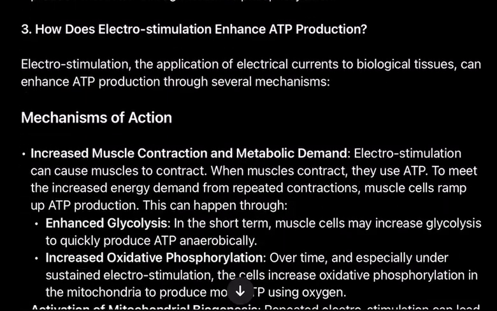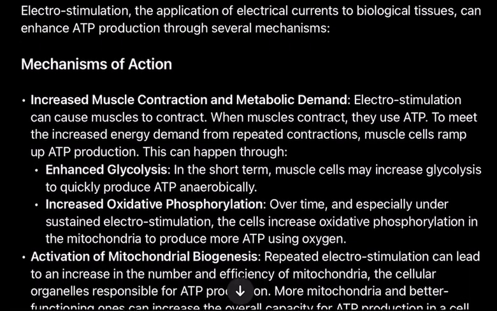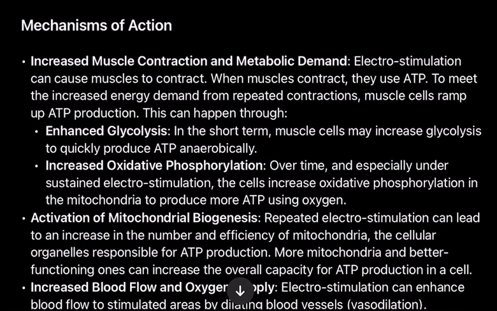3. How does electrostimulation enhance ATP production? Electrostimulation, the application of electrical currents to biological tissues, can enhance ATP production through several mechanisms. Mechanisms of action. Increased muscle contraction and metabolic demand. Electrostimulation can cause muscles to contract. When muscles contract, they use ATP. To meet the increased energy demand from repeated contractions, muscle cells ramp up ATP production.